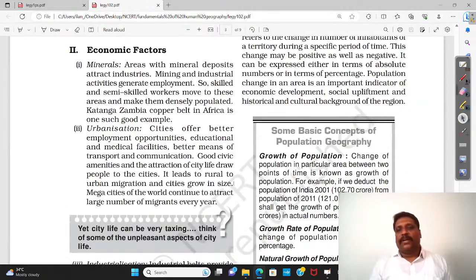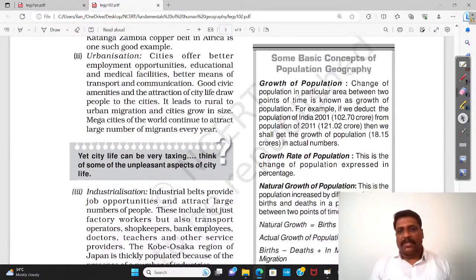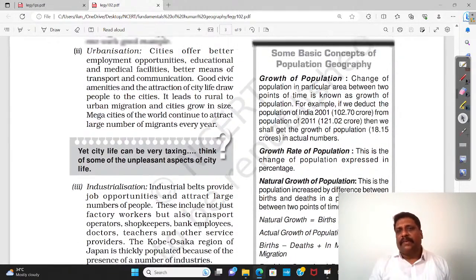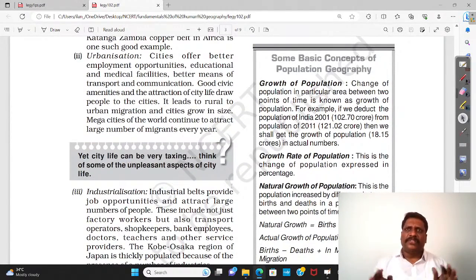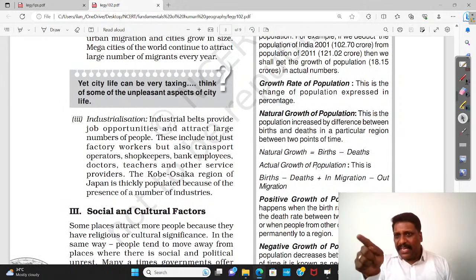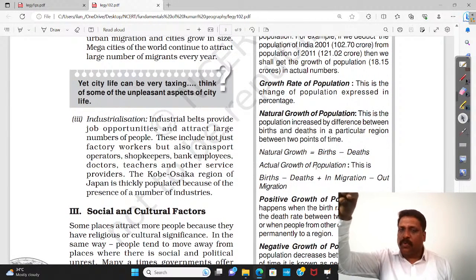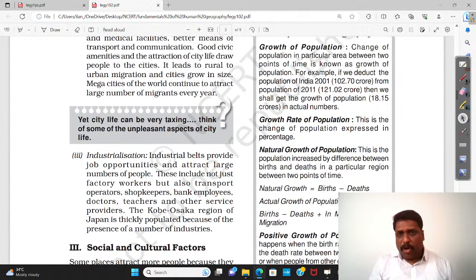Okay, now we'll talk about population growth, my dear friends. Growth of population. Given the scenario of the entire global order, yes, we are in a rising trend. The population is increasing continuously. It is more like a J curve. In human geography, we have both S curve and J curve, but it is more like a J curve. It looks like the alphabet J, that's the reason you call it a J curve.